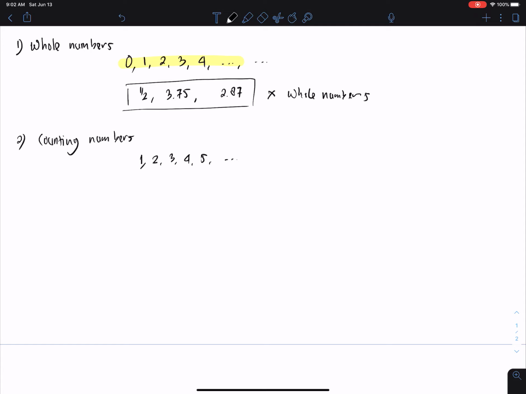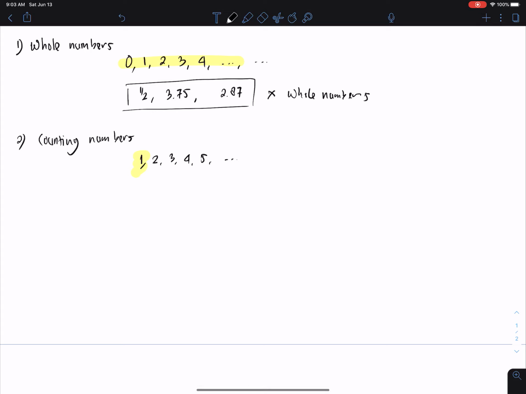But the type of the numbers is the same, without any fractions as well. Just that the whole numbers start with 0, but counting numbers start with 1. So you understand that we cannot count 0, right? If you have been instructed to count the number of tables in the class, you will start with 1, 2, 3, and so on like that. You will not start with 0.